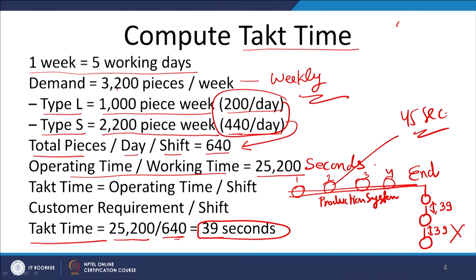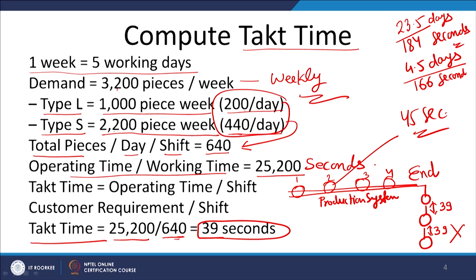If you remember in our previous class discussion, there was a situation where the total lead time was 23.5 days, and in that 23.5 days only 184 seconds was value added activities. When we improved it, we made it 4.5 days, and the value added activities were 166 seconds. So, this we discussed in our previous session.